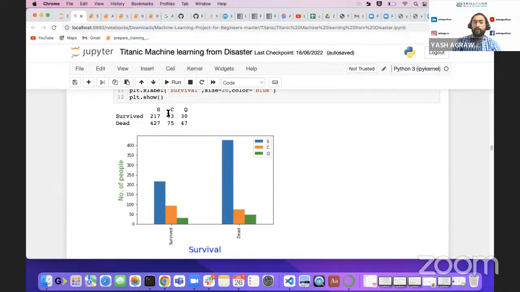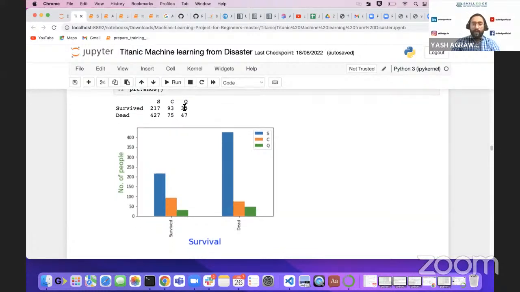Now, Cherbourg, I think. From there it was almost 60-40, or like 55-45, that kind of ratio. So it's an equivalent chance. If you come from Cherbourg or Queenstown, you will survive equivalently. If you are coming from Southampton, then the chances were less. So with the help of this, we have also checked the embarked column.